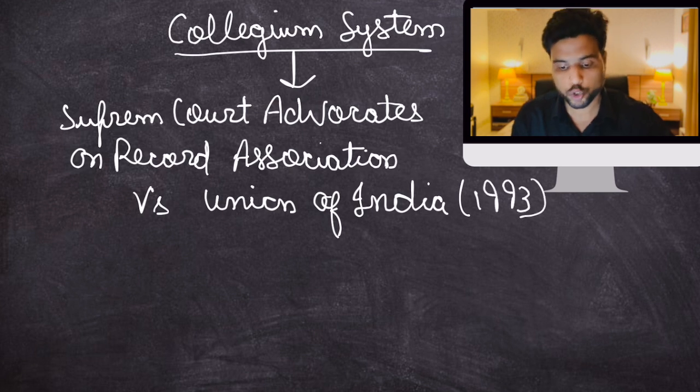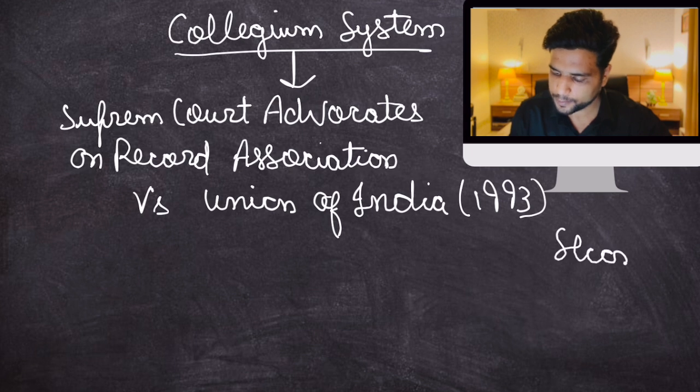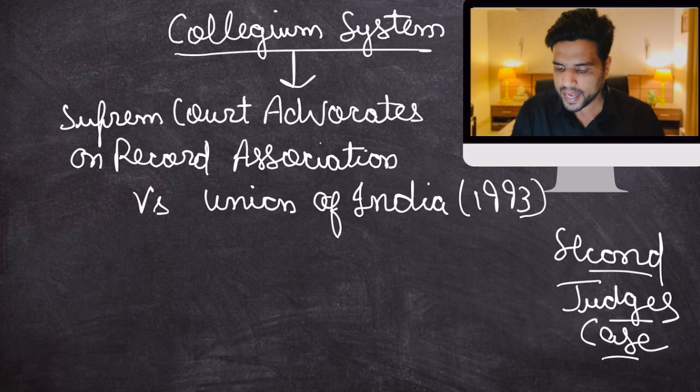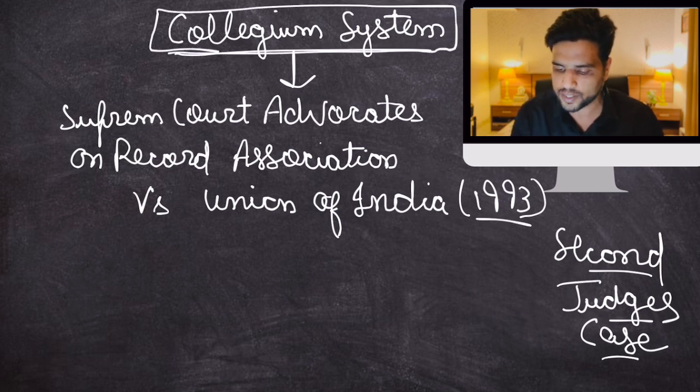It is also popularly known as the second judges case. The first judges case was in the late 1970s, which said that the recommendation given by the Chief Justice of India is binding on the president, but that's a different matter. In this case of 1993, the collegium system was devised.